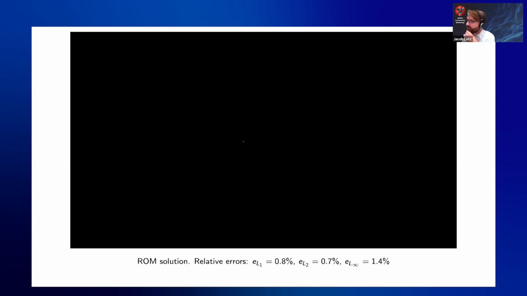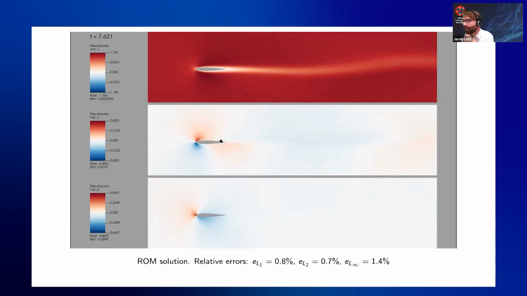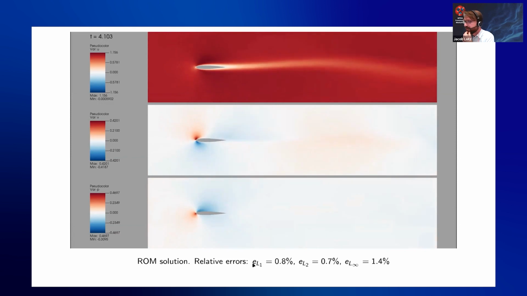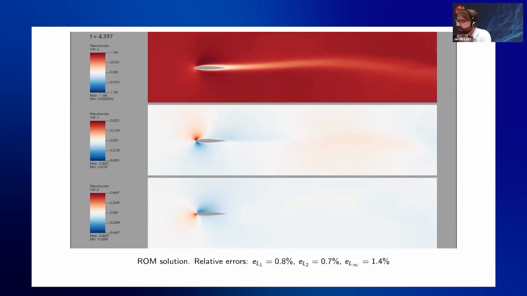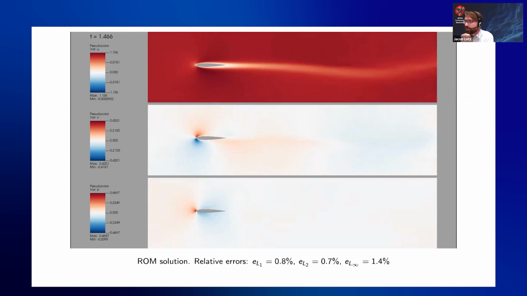So this is an actual solution. This is physical, where we again have the velocity in the x direction and y direction, and pressure. And we are getting very small errors. For this simulation, I have a speed up of about 50 times compared to the full order model, and very small errors, of about 1%. This speed up is going to be even greater in the future, as I haven't implemented hyperreduction yet. So there is still some improvement possible in the speed up.